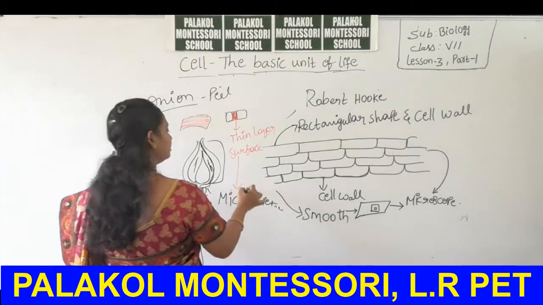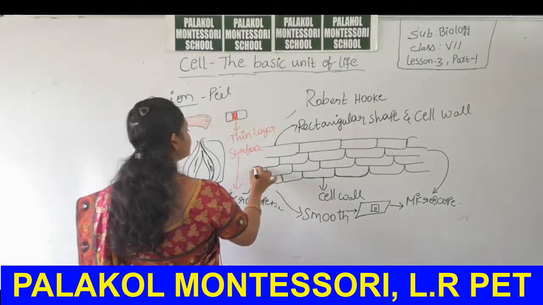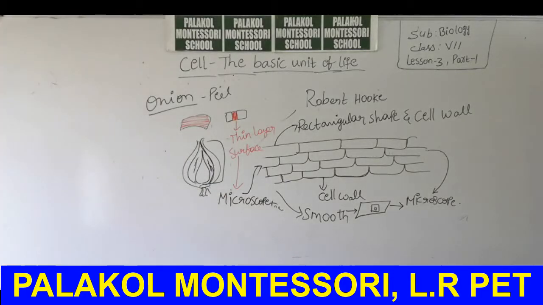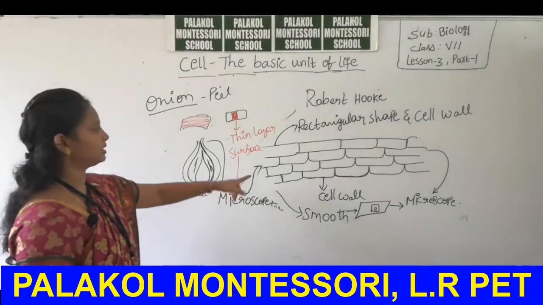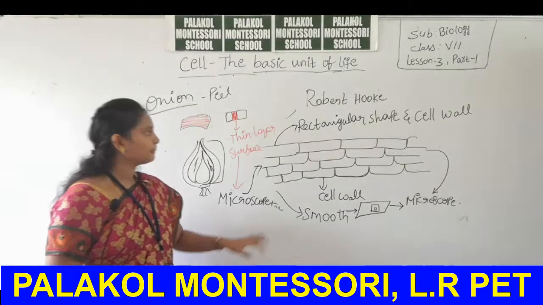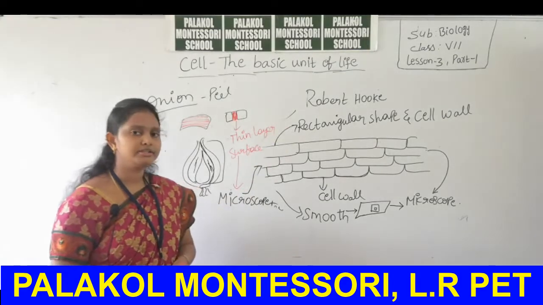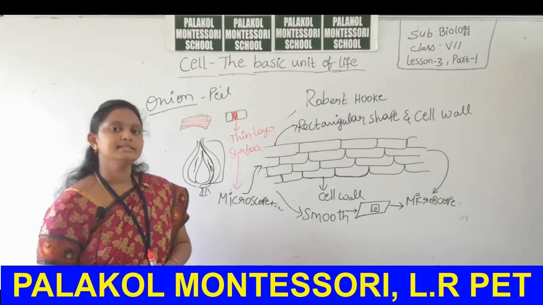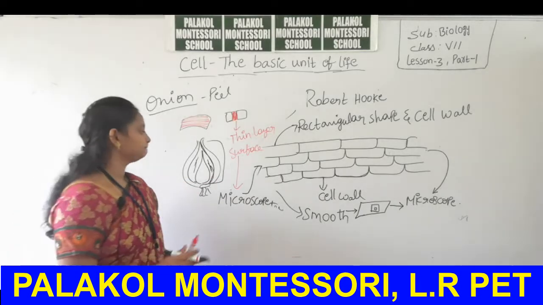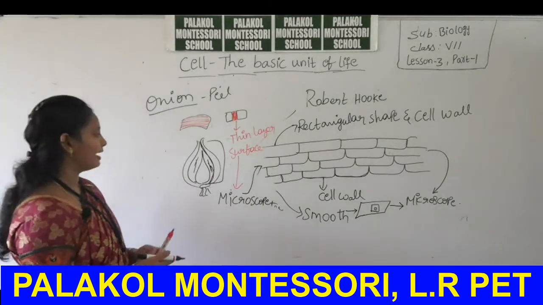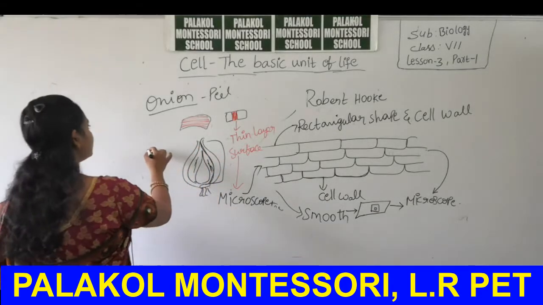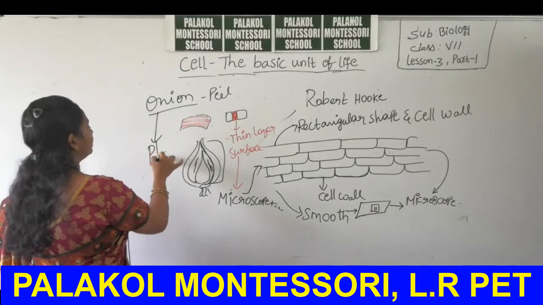We will find the same structural configuration. That means the cells appear in rectangular shape and also have a cell wall. Now, why does it also have the rectangular shape? Because onion also belongs to plants.